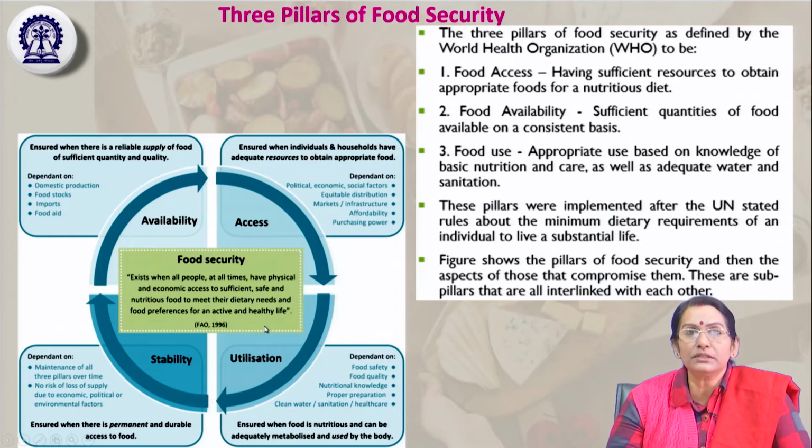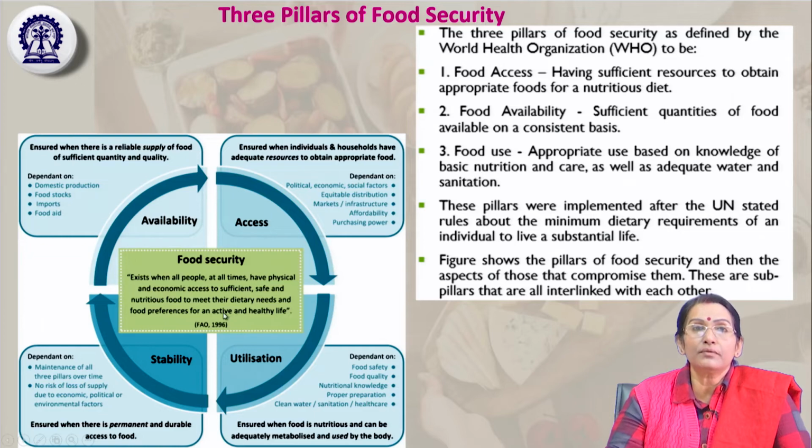They have sufficient choices, sufficient access and availability of food to make a choice as per their food habits and their health requirements. So availability, access, utilization and stability, these are the four important domains.